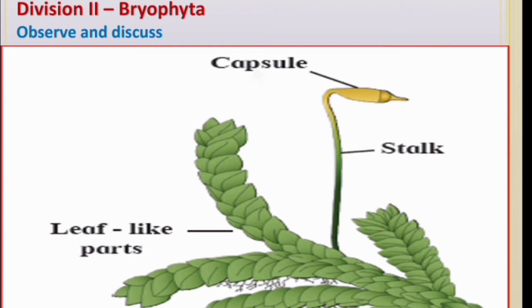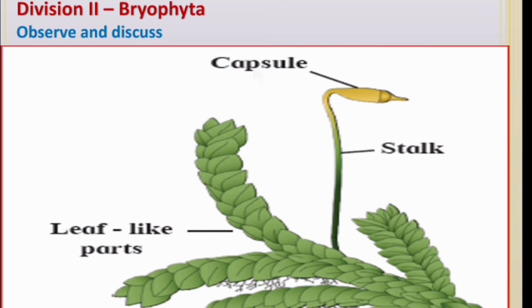The plant body of Bryophytes is flat, ribbon-like and long, without true roots, stem and leaves. Instead, they have stem-like or leaf-like parts and root-like rhizoids. They do not have specific tissues for conduction of food and water.